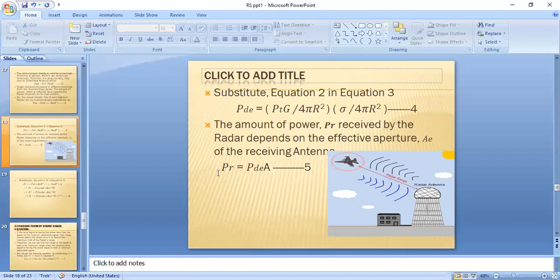This equation represents the received power. Next, this figure shows a radar and a target, and the distance between the radar and the target is known as the radar range. The radar transmits the signals in this direction, and whenever the target receives that signal, it reflects an echo signal, which is again received by the radar antenna located at the radar.